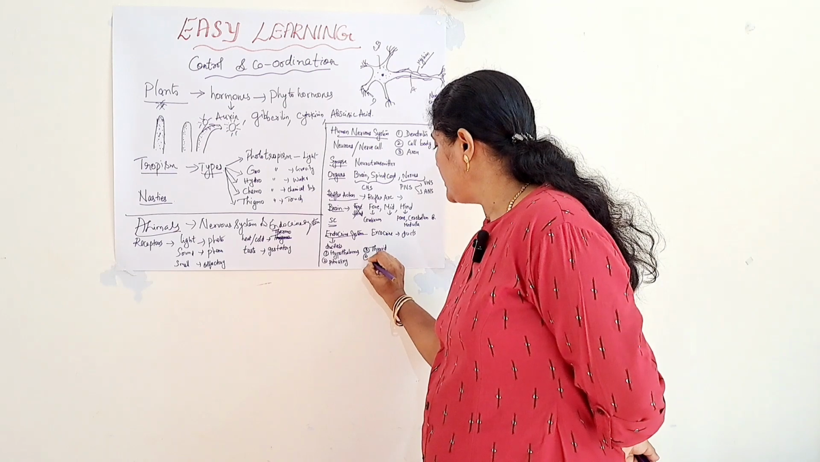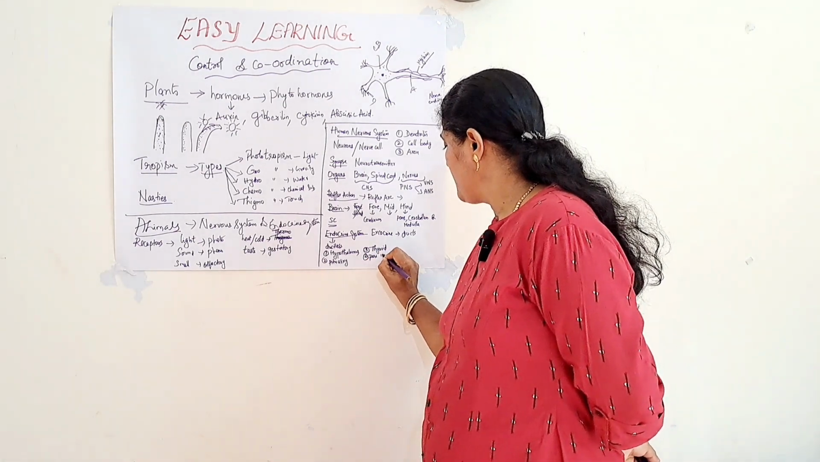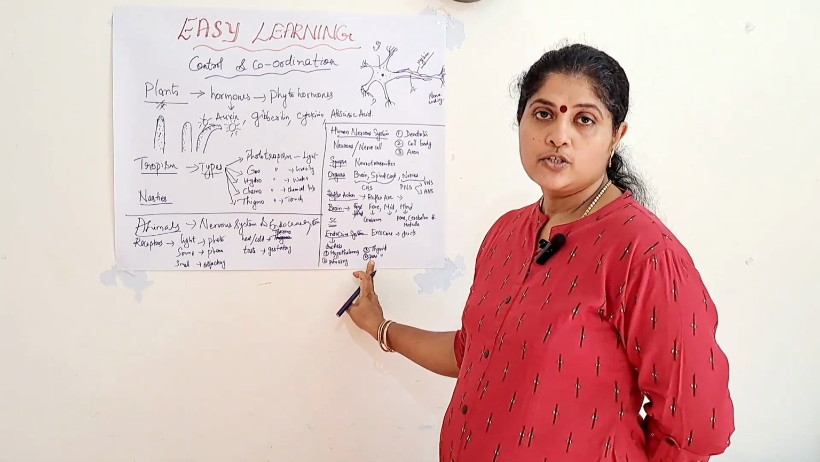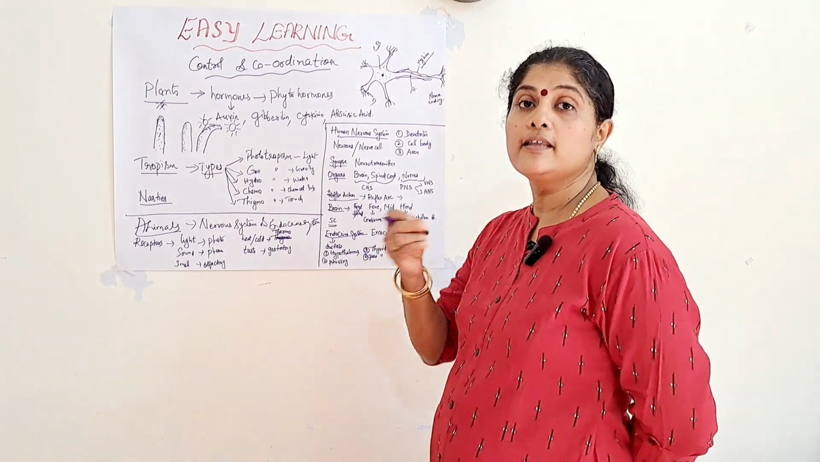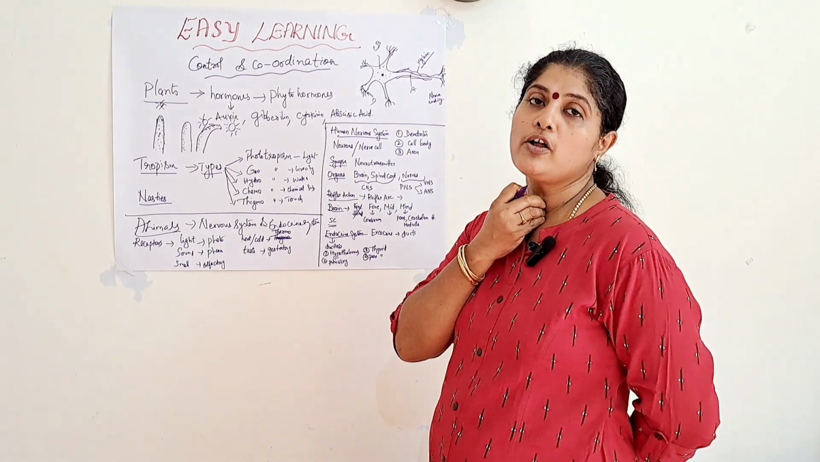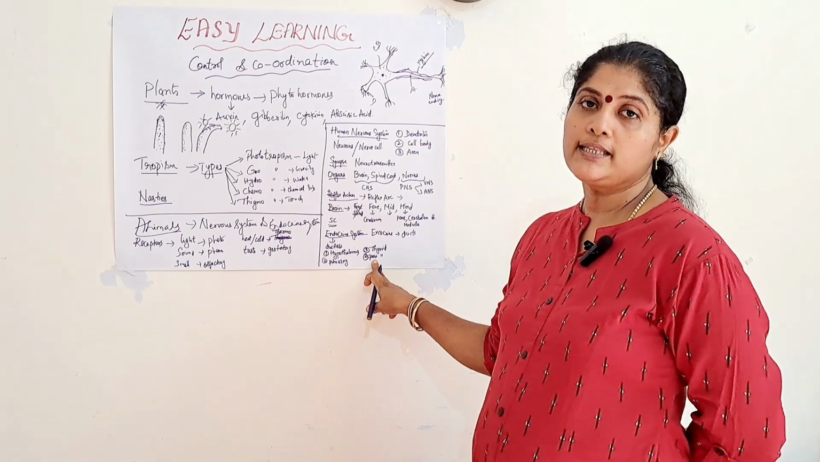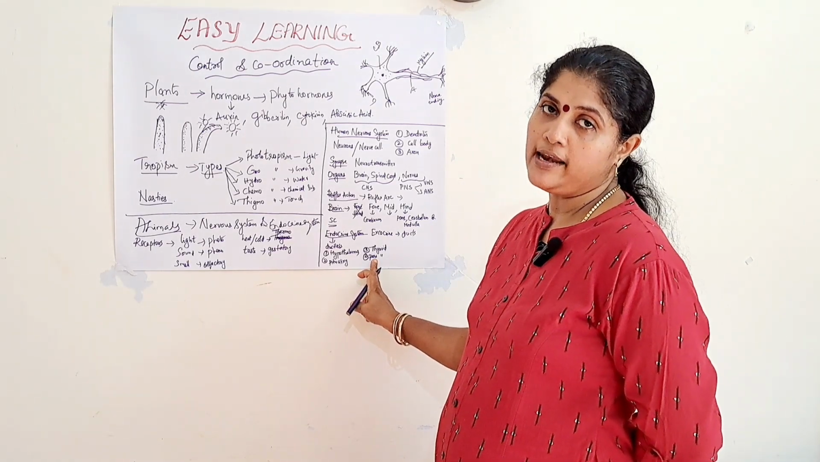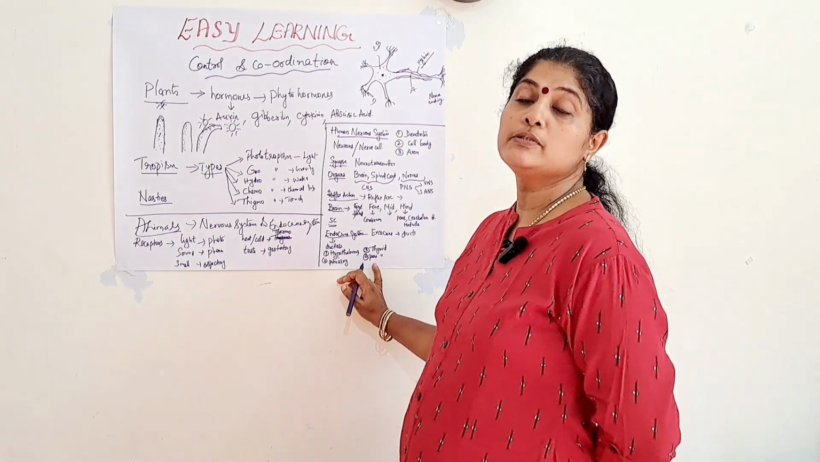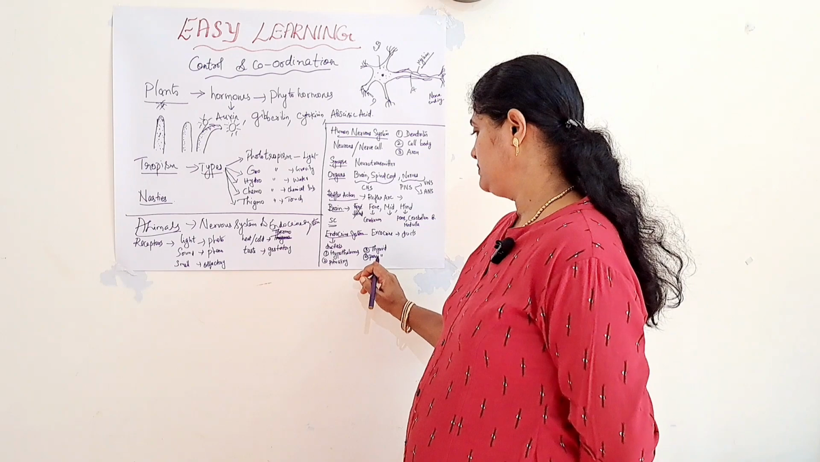Then, fourth one is the parathyroid gland. The thyroid gland is present in the windpipe, on the topmost part of the windpipe, and the parathyroid gland is also present there. The main hormone produced by the parathyroid gland is parathormone. It helps in regulating the calcium and phosphate levels in the blood.